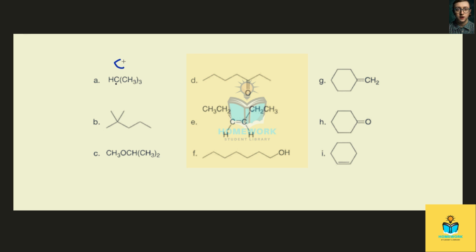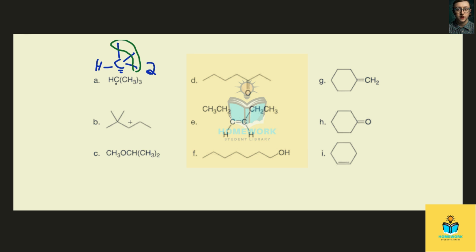So, something like this has one carbon here that's bound to a hydrogen and three carbons, and then we have three carbons here. Each of these three carbons is bound to three hydrogens and one carbon. Because these three methyl groups are bound to the same substituents, they're all the same type of carbon. Then we have the central carbon, bound to a hydrogen and three carbons. So we're going to have two types of carbon signals in this molecule.